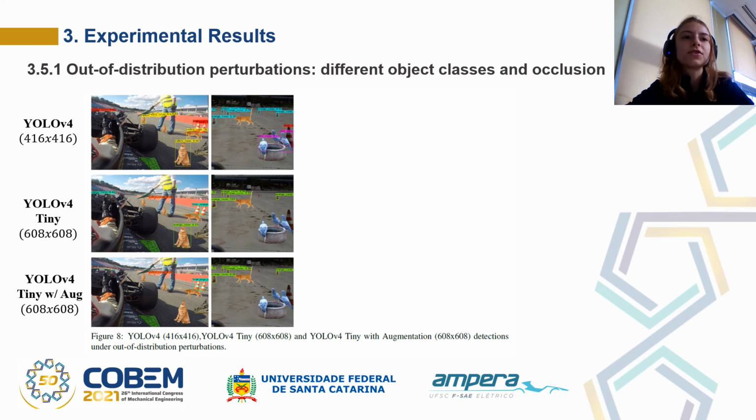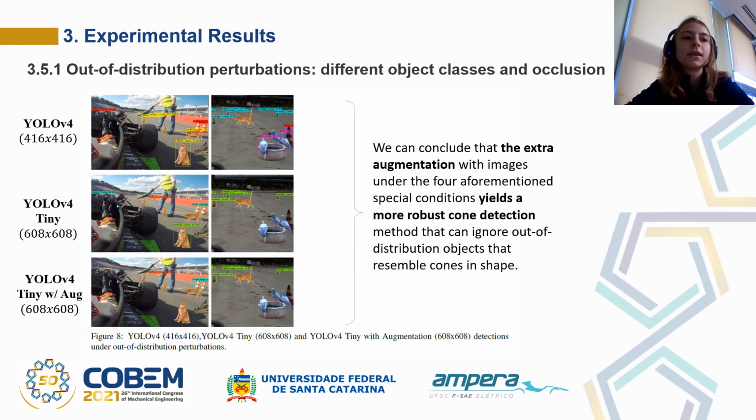In the second image, the YOLO V4 detected 2 birds as blue cones, while the Tiny version and the one with augmentation did not detect them. We can conclude that augmenting the original dataset with images under the 4 aforementioned special conditions leads to a more robust cone detection method that can ignore these out-of-distribution objects that resemble cones in shape.